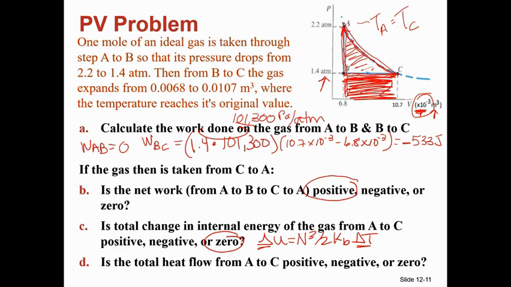All right, well, that brings us to how we figure out if heat is flowing into, out of, or not flowing to the gas. Now, your brain wants to say, oh, there's no change in temperature, so there's no heat flow. But there has to be, right? Because the first law of thermodynamics says delta U is Q plus W. And we just said that this is positive and this is 0. So that means heat actually has to flow out of the gas. So that means that Q is negative, right? That's got to be negative if our net work is positive and there's no change in temperature.